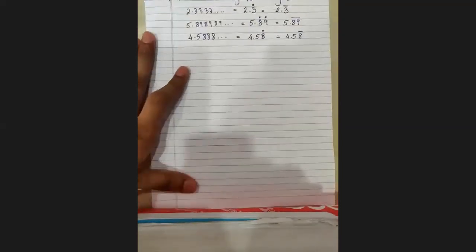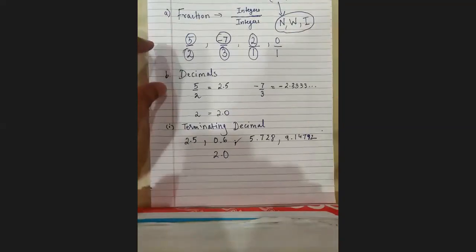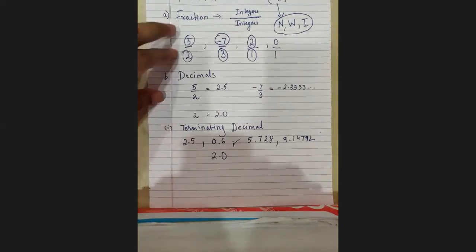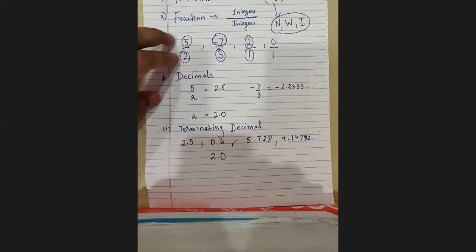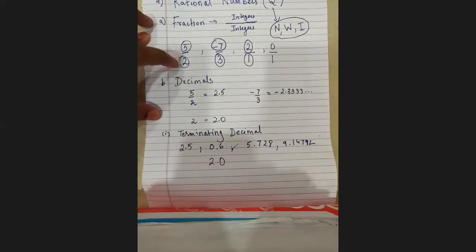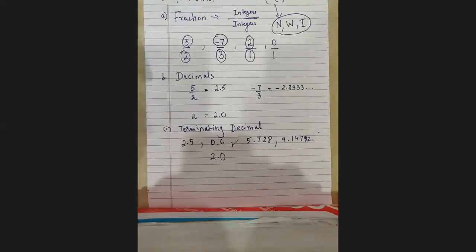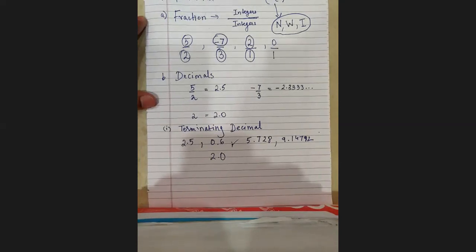So one thing you all should realize is that if I give you a sum, and that will be the first type of sum for today, where I'm giving you fractions, you can easily look at it and see, okay, this is definitely rational because it is integer upon integer. But by looking at it right now, you might not be able to say whether it will come out terminating or non-terminating recurring. You can't tell which of the two it will be just by looking. That also has a trick to it. I'll tell you all. But that is what our first type of sums is going to be.